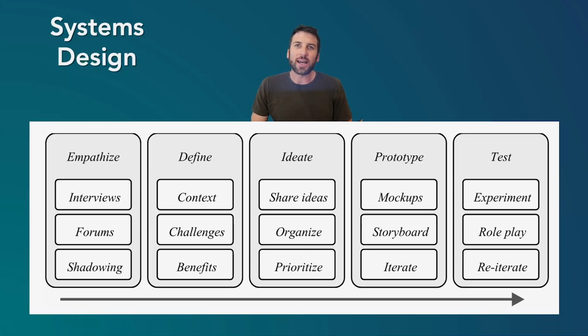The human-centric design really starts by empathizing with the various users. What are the problems? There's interviews you can shadow to understand what problems are actually facing humans. You can define those problems, and then from there you can start to develop ideas. Well, what are some ways that we can solve these problems, make effective change? It's also really useful to prototype these ideas and iterate them with feedback. And then you can test, experiment, and of course, reiterate over time.